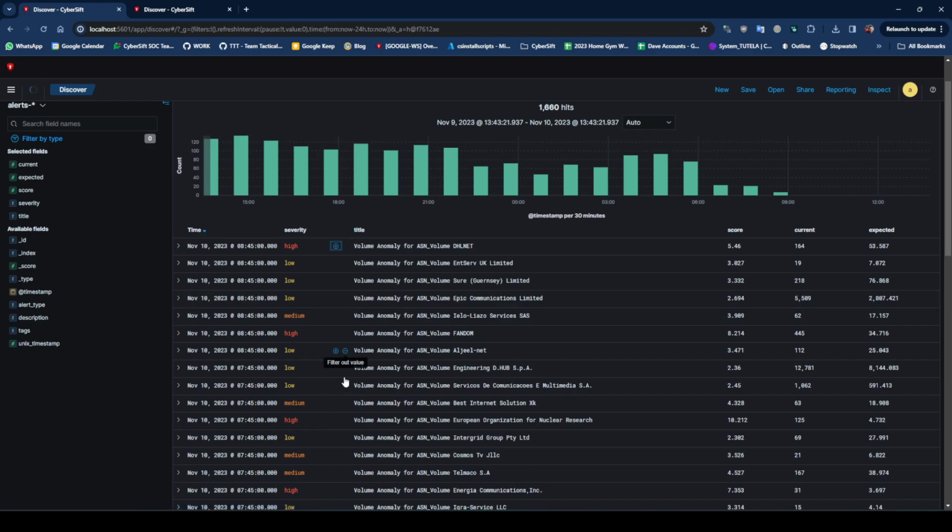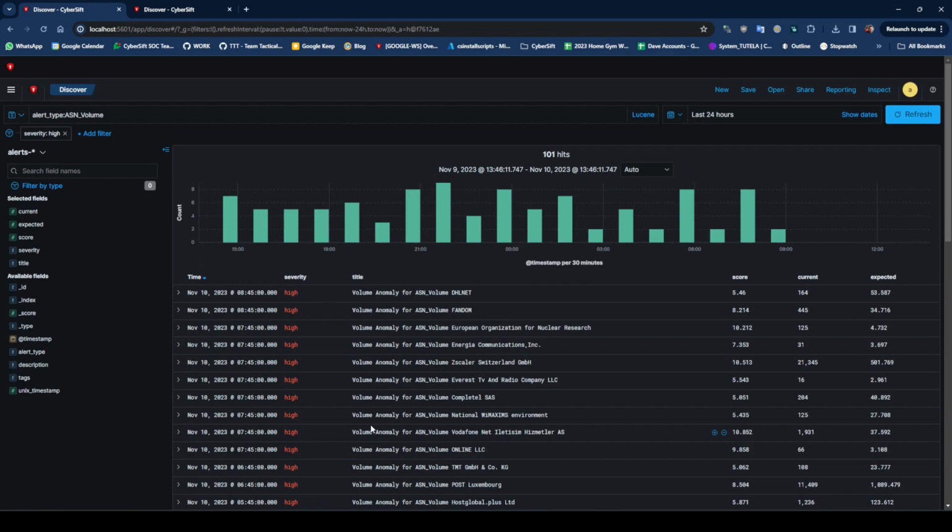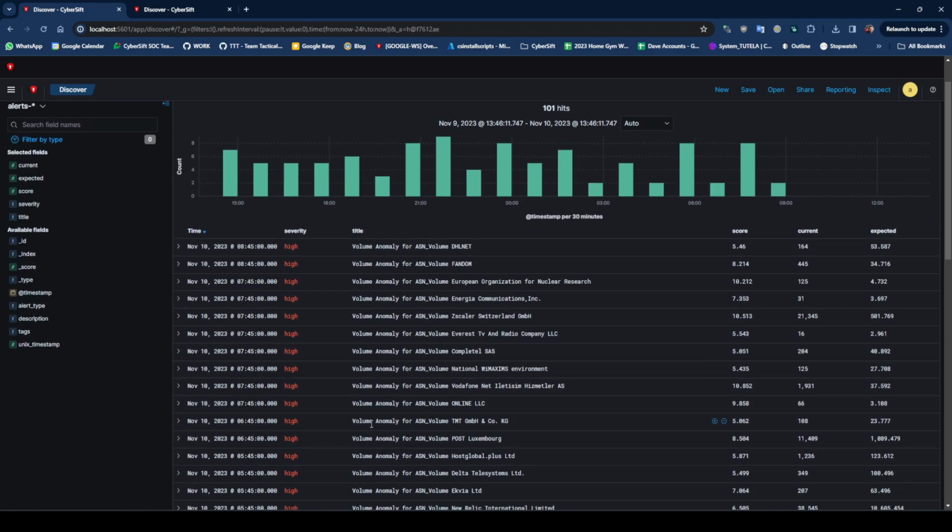So let's focus on severity high, make things a bit easy. And here we get a lot less, 101. And from the ones that are left, we'll pick on one, okay? We'll just go with Fandom. Don't know what Fandom is, but anyway. So at the time of alert, the number of hits was 445, but there was only expected to be 34, 35. So this was November 11th, November 10th, 8:45.